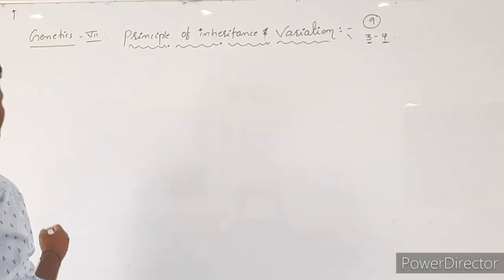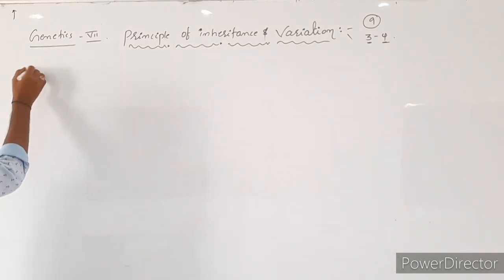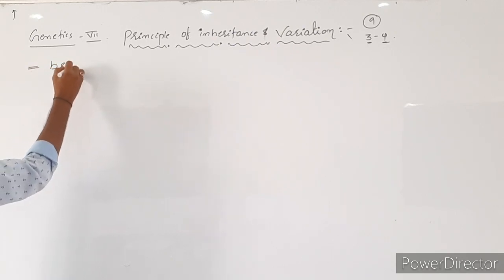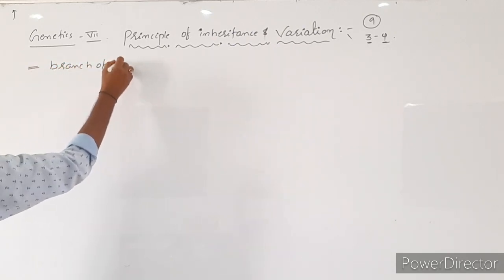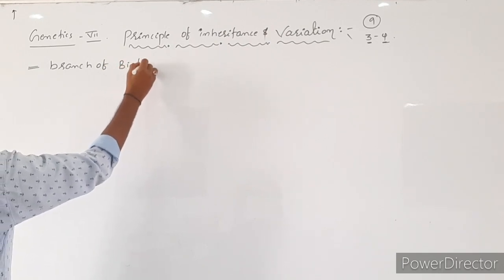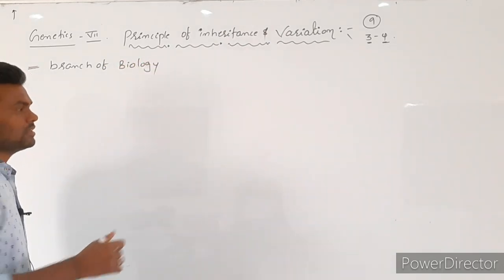Let's write genetics. It is a branch of biology.